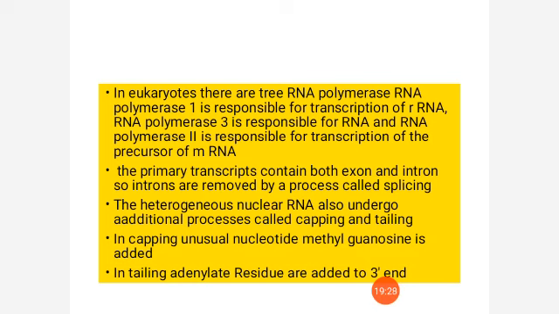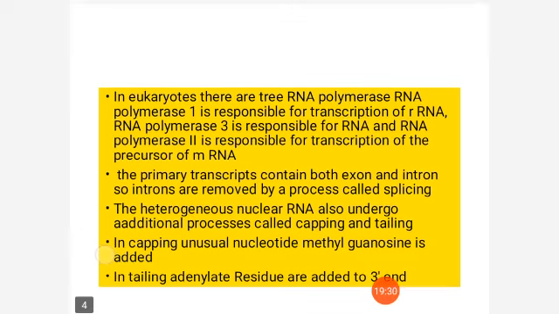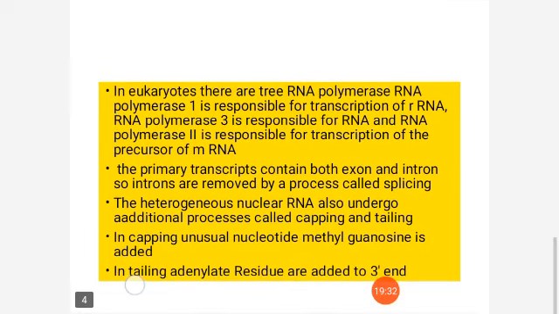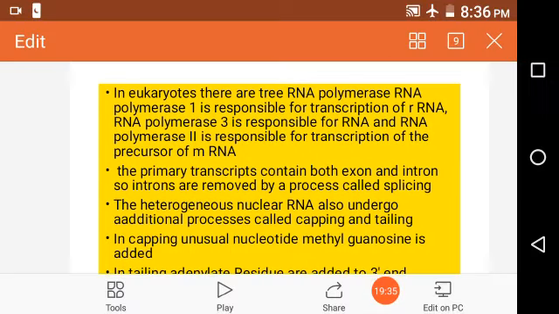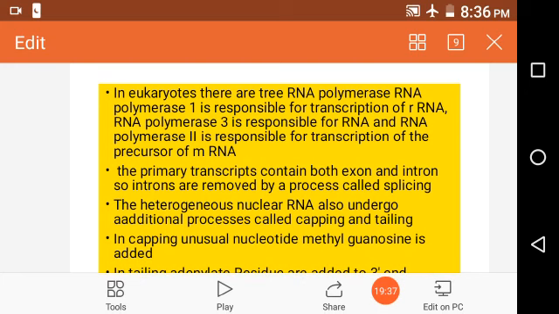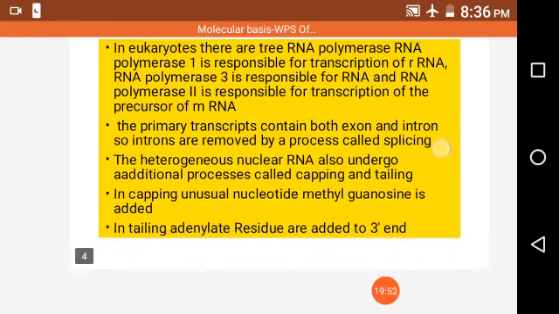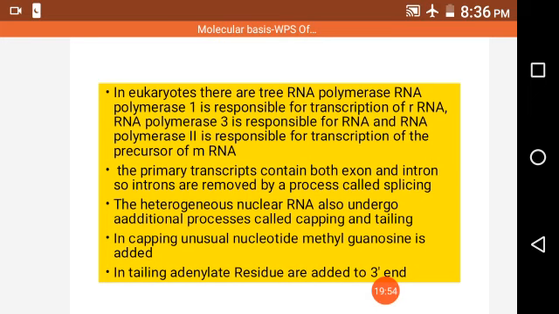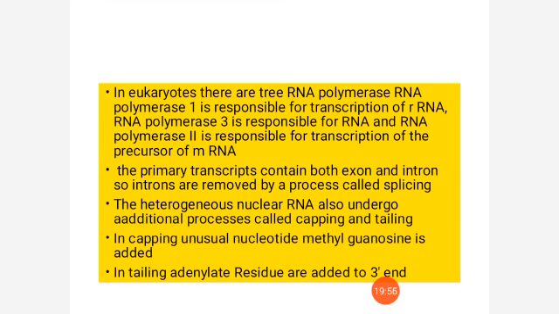For that purpose, capping and tailing. These are two processes whereby the RNA molecule is protected from the actions of any enzymes, so that without any change, the information got from the DNA will be passed to the polypeptide chain. So this process is called capping and tailing.